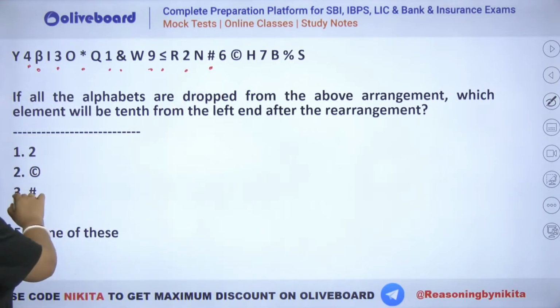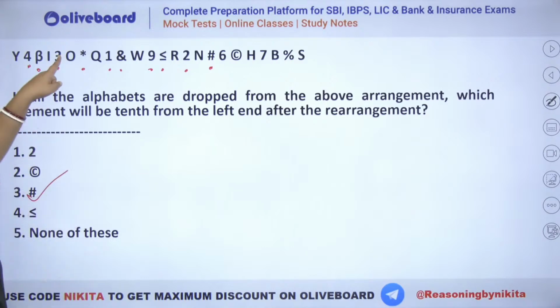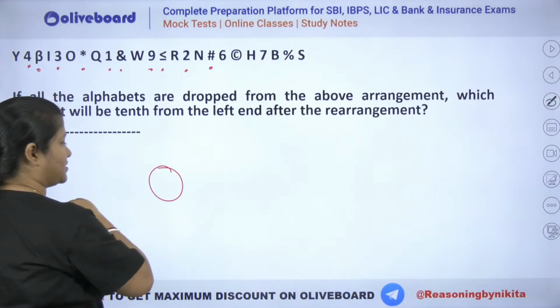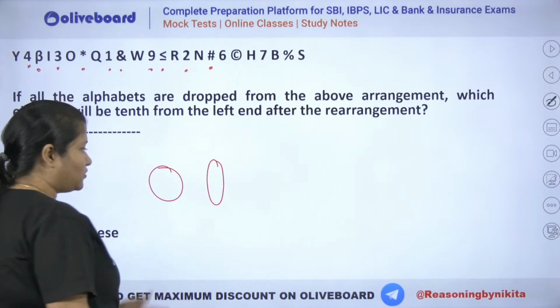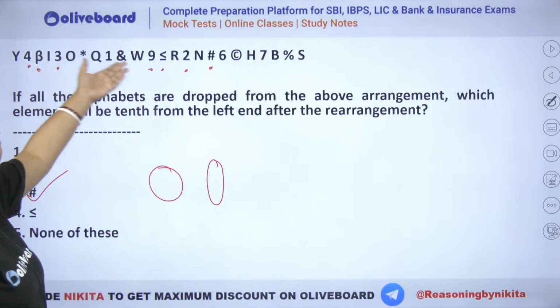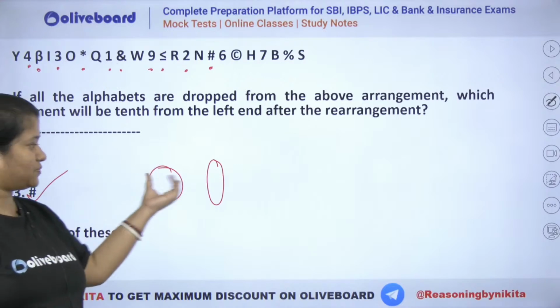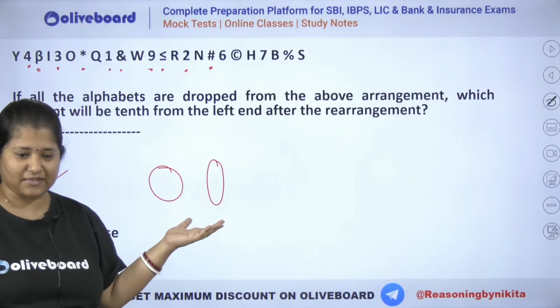Be careful. ठीक है, ये जो है ना, ये O है. This is not a 0. Please be careful between O and 0, guys. O is a round structure, right? O is something like this and 0 will be flattened, मतलब थोड़ा सा पतला लंबा इस तरह से होगा. I don't have a 0 here, but anyways, this will be the difference. There will be a difference between that. Okay.